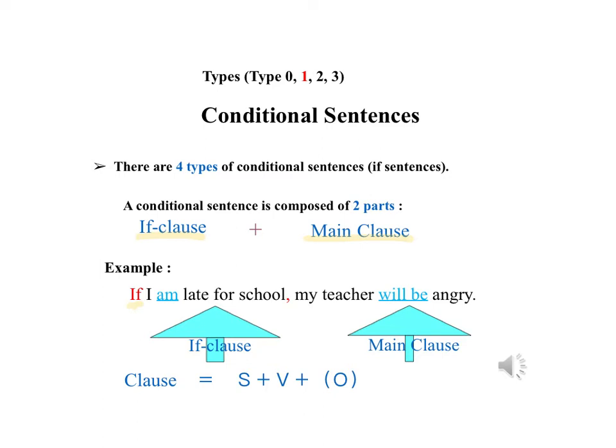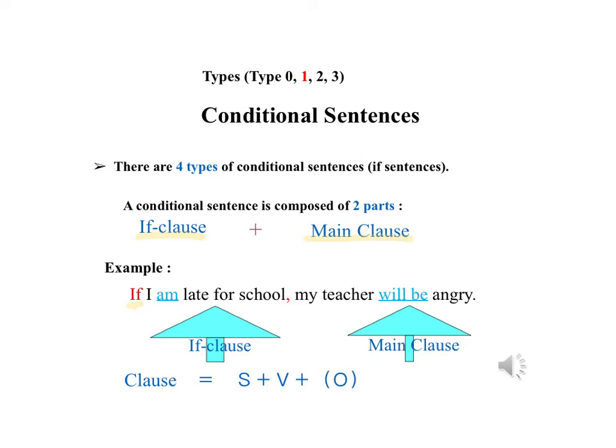If I am late for school, my teacher will be angry. So it starts with an if, so we know it's an if clause. Then we have I, which is your subject. I am the subject. The verb am, so it's the verb to be. Late for school, which is your object. Late for school. And then we have the main clause here, which is a clause.